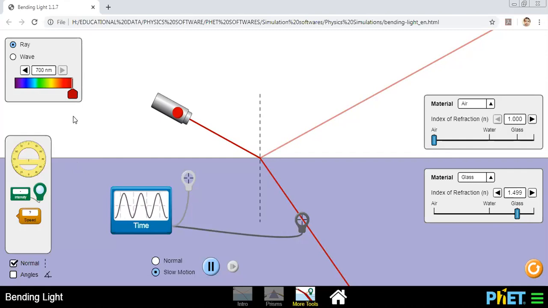Sir, can I ask you? If we change the frequency of a color, then its color will change. Exactly. You don't change the frequency of the color, you change the frequency of the light. If you change the frequency of the light, then its color will change. Very true, beta. Very true.